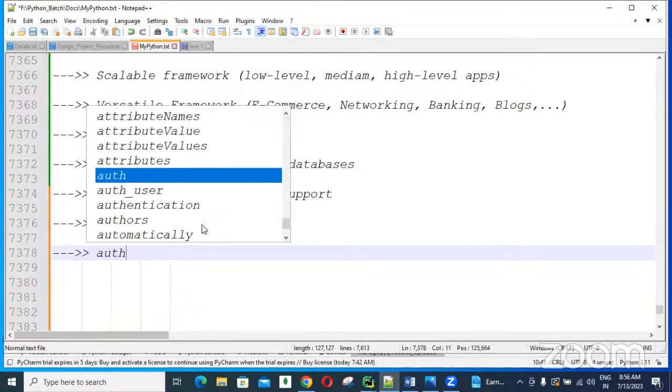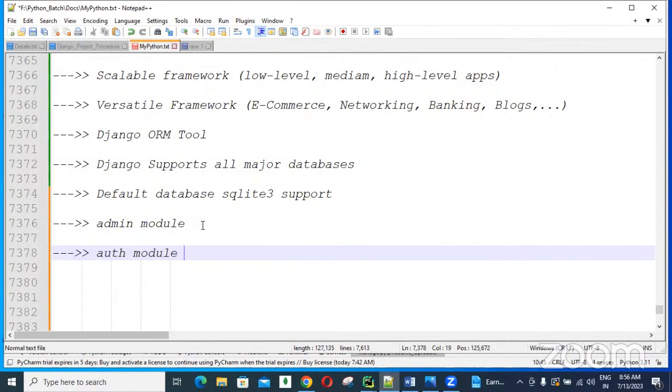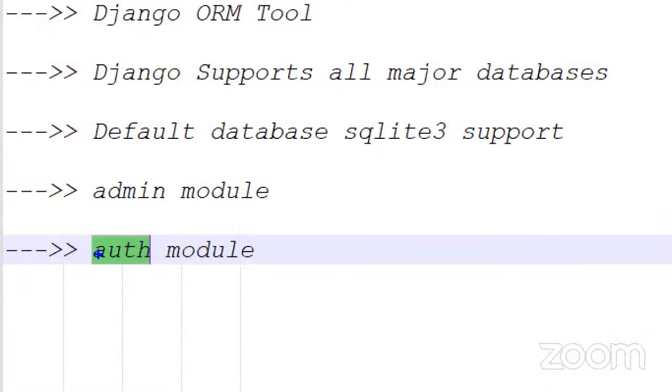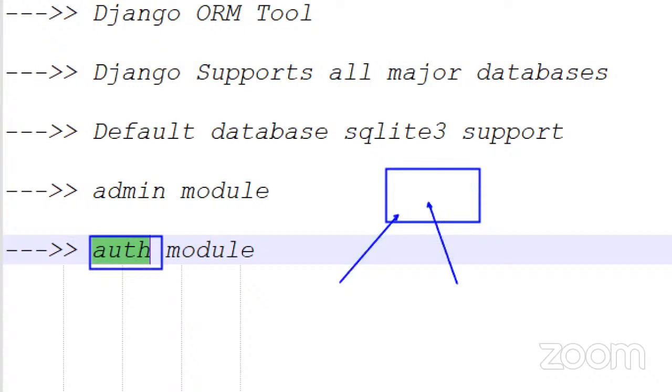And next, the auth module. There is an authentication related module support there. Here, normal users related, guys. For example, in a Facebook application, myself one user, you are also one of the users. So for all users communicating to this Facebook, we need to develop the authentication mechanism.